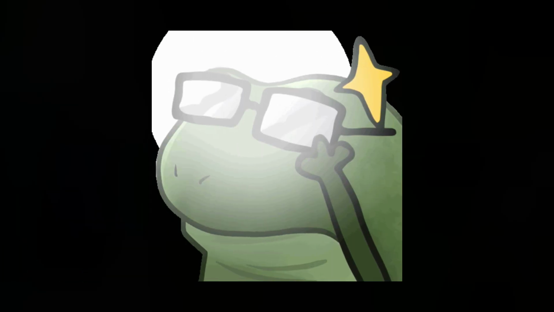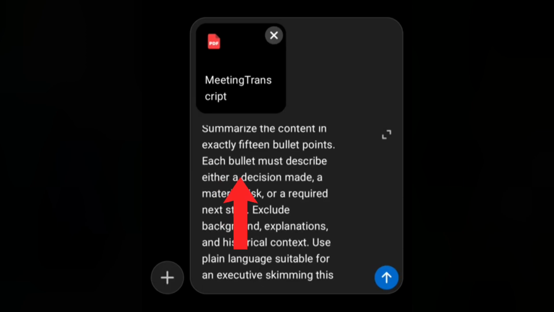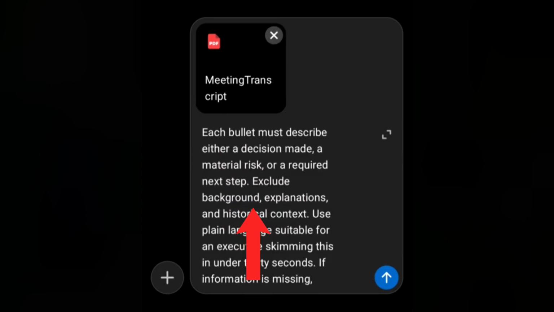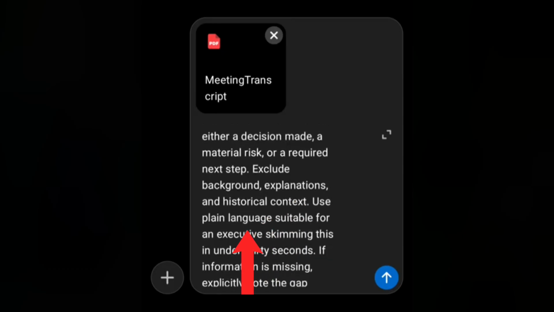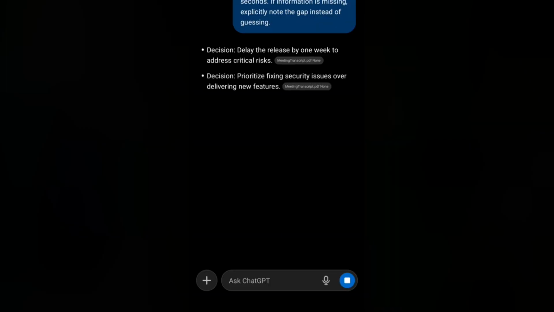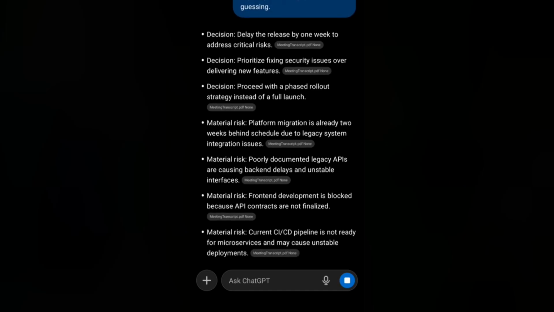So instead of trying to sound impressive, be boring. Boring works. You could say, "Summarize this in exactly 15 bullet points. Each bullet should be either a decision, a material risk, or a required next step. Ignore background and explanations. Write this for an executive skimming it in under 30 seconds. If information is missing, say that instead of guessing." Now the model knows what you want. There's nothing to interpret. That's basically the theme of this entire video. Clear language beats clever language every single time.